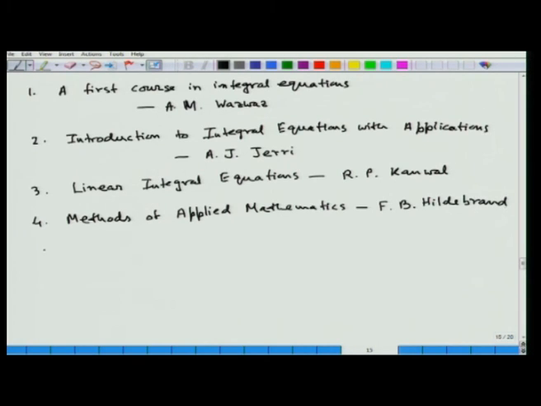And if you are interested to have a look at some advanced level books, then these 2 books are very well written books.